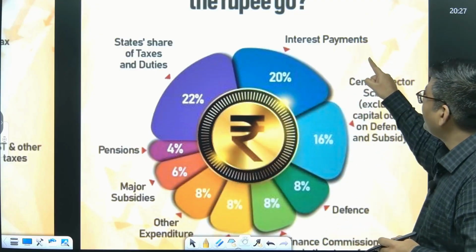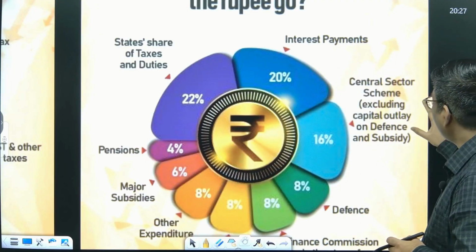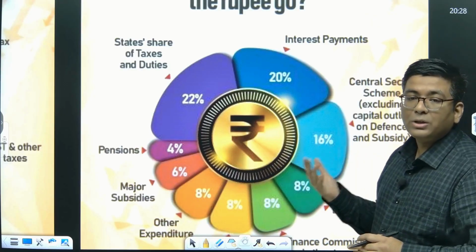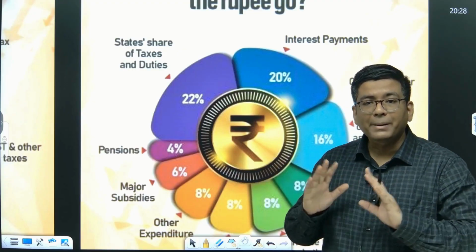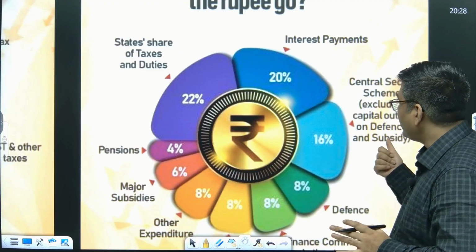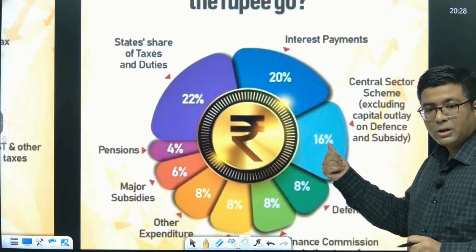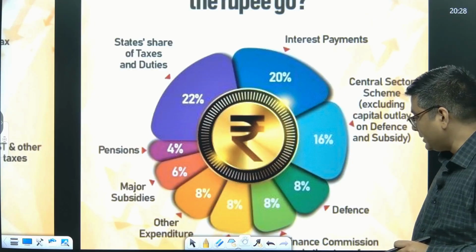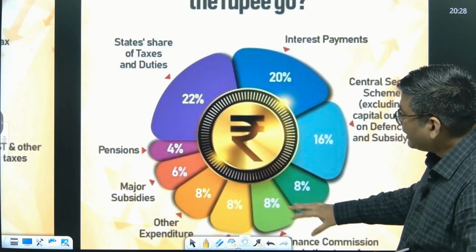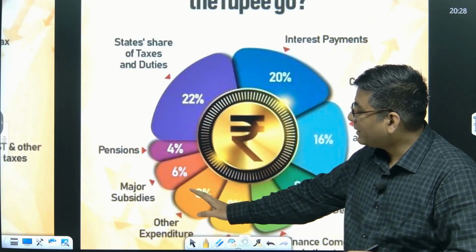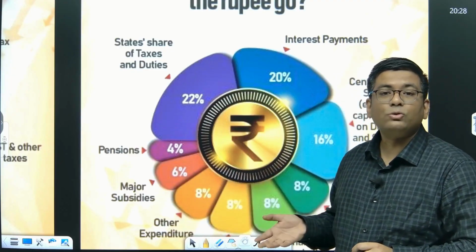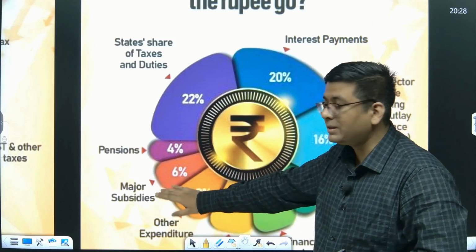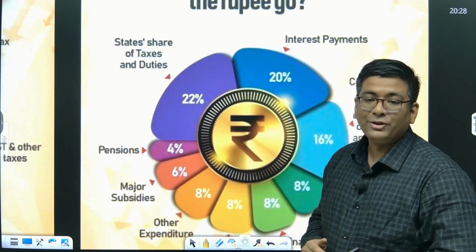So this is something that we need to optimize always. Then we have central sector schemes. Central sector schemes are basically those schemes which are run by the central government and completely financed by them. These schemes are the next biggest spenders of the rupee, that is 16%. Defense accounts for 8%. Then finance commission related other grants are 8%, other expenditure is 8%, subsidies that the government extends to the farmers, to the industrialists, to the MSMEs, that accounts for 6%, and 4% is basically pensions.